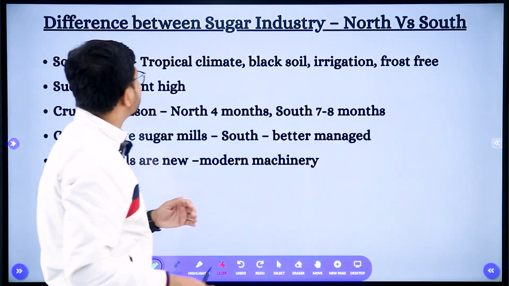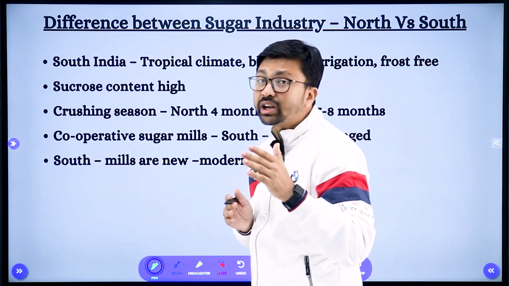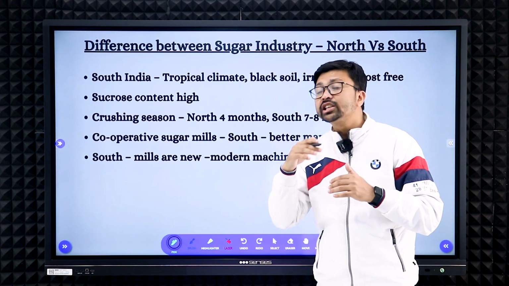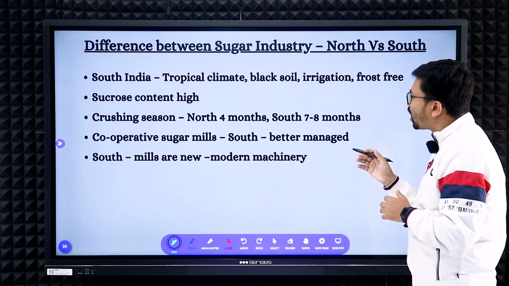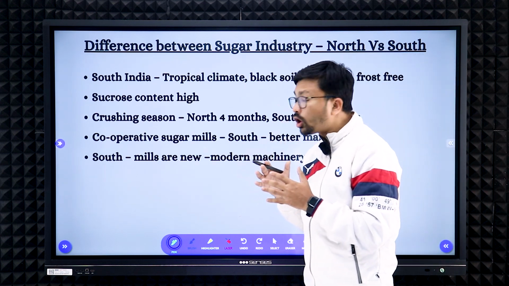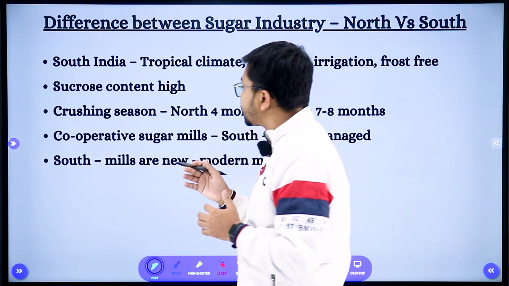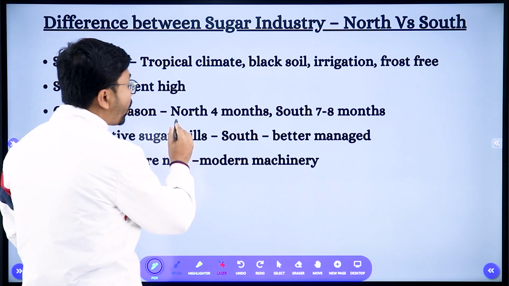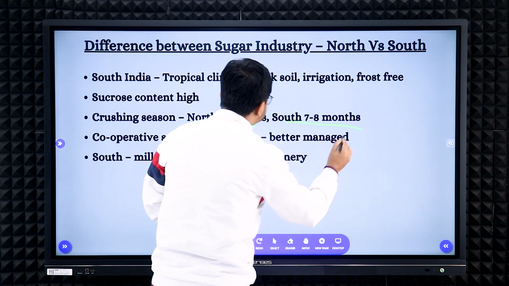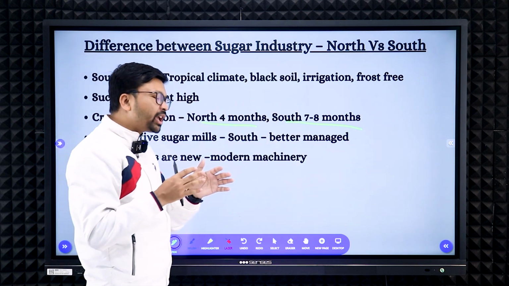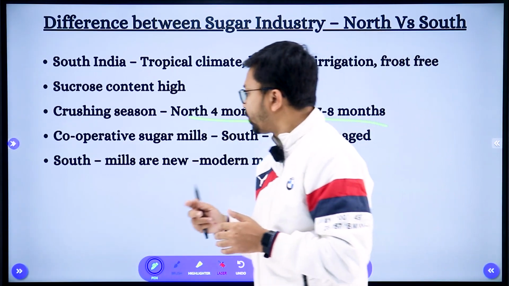Now you need to focus on the difference between the sugar industry in North India and South India. As I said, the sugar industry in South India is gaining popularity. The reasons are the tropical climate, black soil and irrigation facilities, and the sucrose content is high in South Indian production. Next, South India has a long crushing season: North India has only 4 months, but South India has 7 to 8 months, right? And in South India most of the sugar industry developed according to the cooperative system, right?